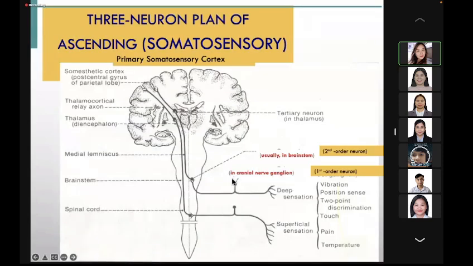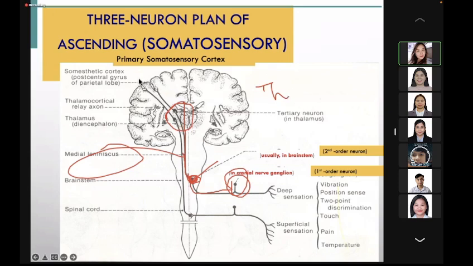So again, from the ganglia, which is the first order neuron, it will enter the brainstem. It will connect with the sensory nuclei here, and that is the second order neuron. It will cross or decussate on the opposite side as the medial lemniscus, and go to the third order neuron, which is usually located at the thalamus, the ventral posteromedian nucleus of the thalamus.